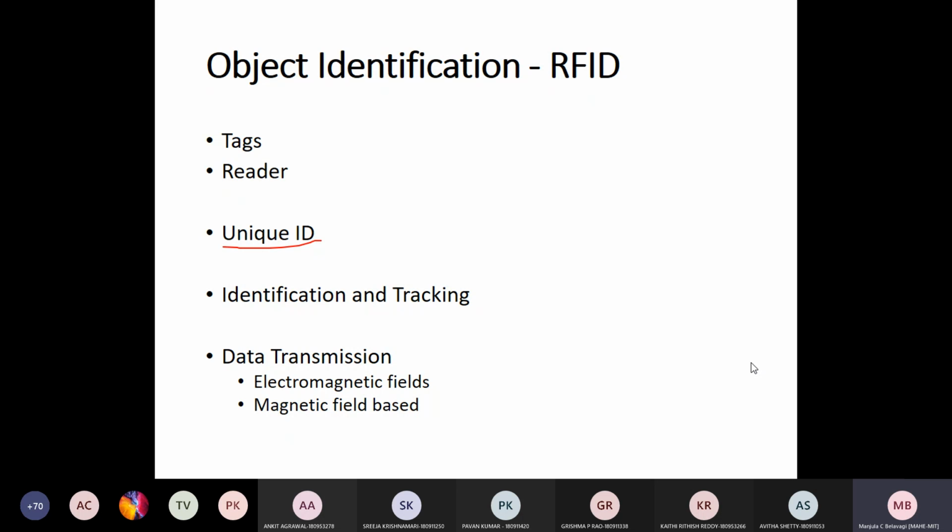Good, Alok. No power source in passive RFID. Good answer.